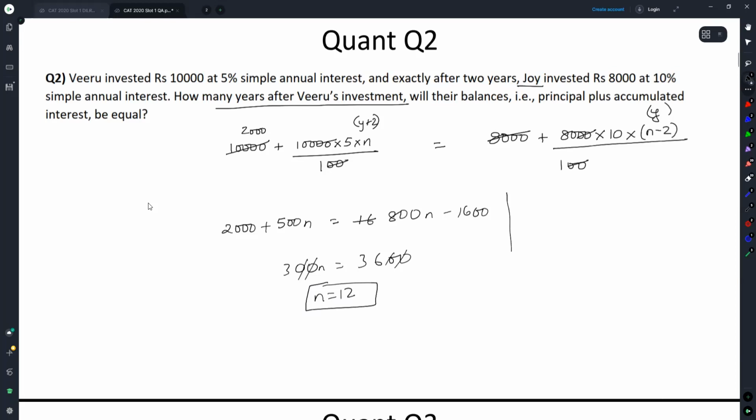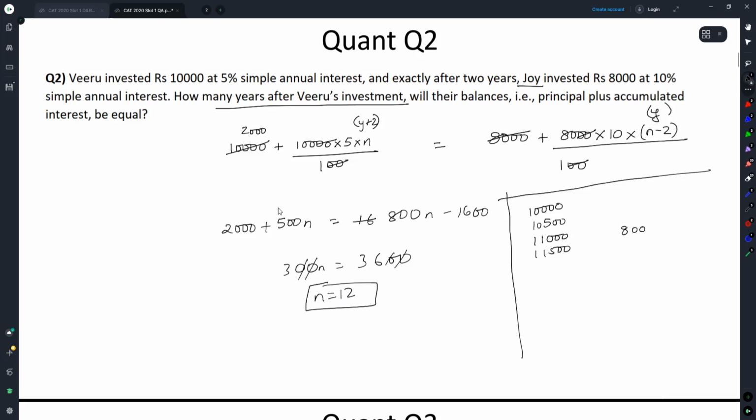Now, in case you understand, SI is nothing but an AP. In the first case, your initial amount is 10,000. After 1 year, the amount will be 10,500. Then it will be 11,000. Then it will be 11,500 and so on.